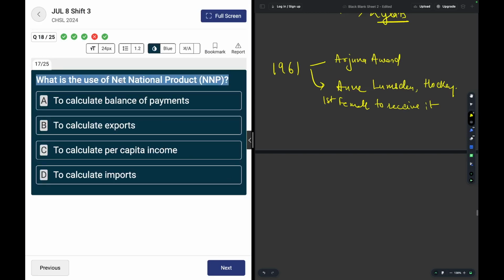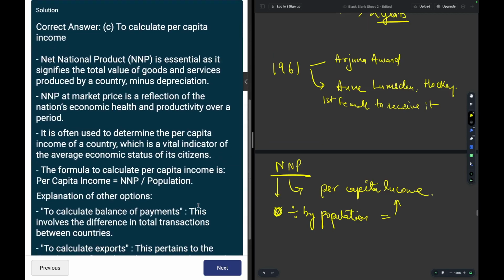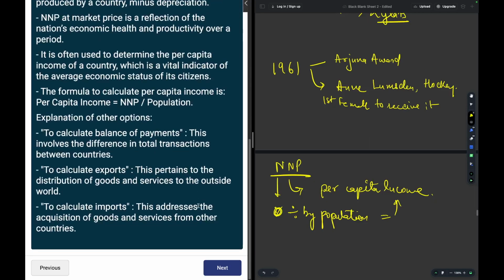What is the use of net national product? The use of net national product, or NNP, is to calculate per capita income. Okay, per capita income. Why? Net national product divided by population is equal to per capita income. Okay, so to calculate per capita income is the answer. You may read about it over here on the left hand side. Pause the video and read about it.